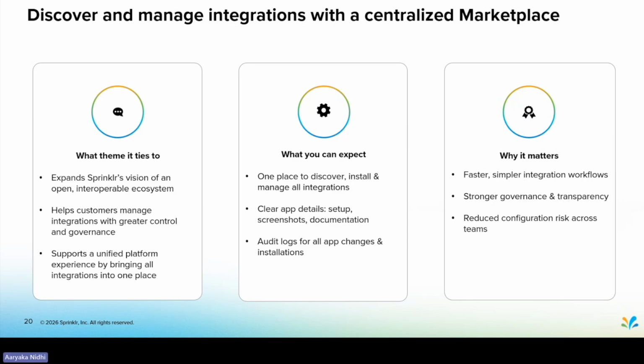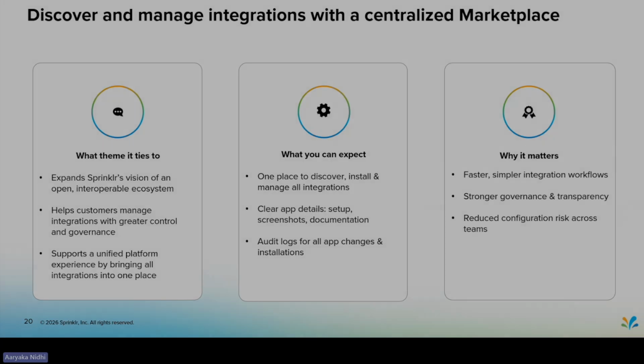For admins, the real game changer is the new installed apps area, which comes with full audit logs. You can see who installed what, what changed, and when, giving you the transparency you need for global governance and compliance. For customers, the impact is clear. Integrations become easier, faster, and safer to manage. Teams no longer spend time hunting for connectors or troubleshooting outdated setups. Everything is clear, centralized, and controlled.